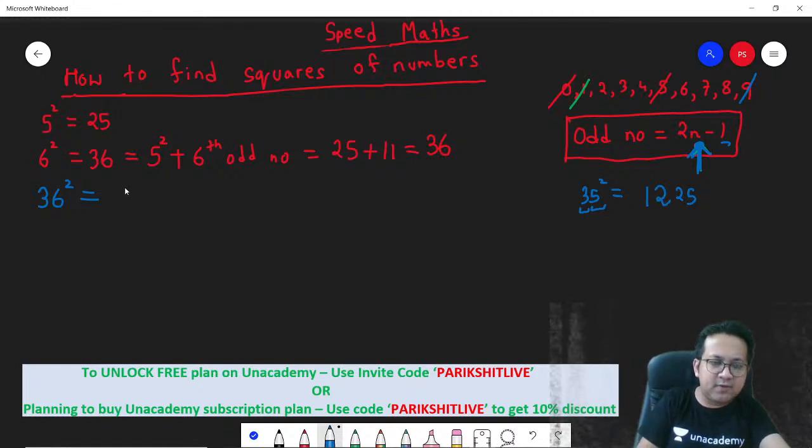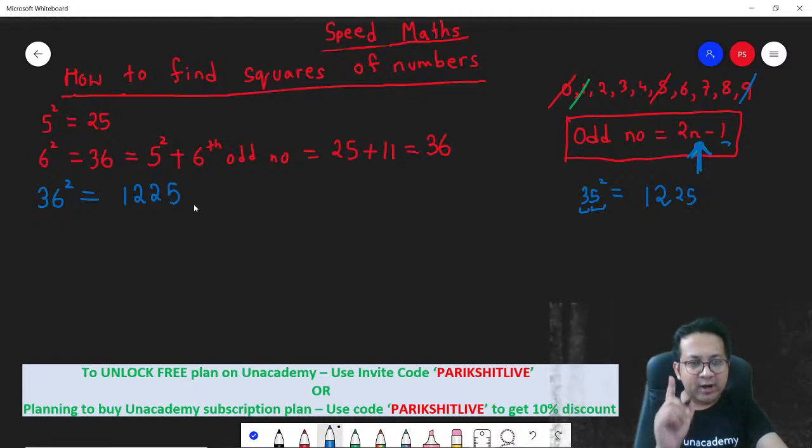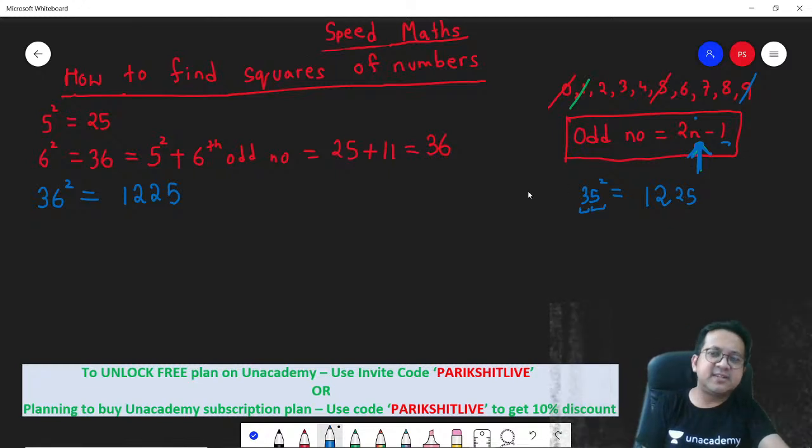So 35 square is 1225, plus the 36th odd number. What is the 36th odd number? Put n as 36. 36 into 2, 72, minus 1, 71. So 1296 is your answer. Got it?